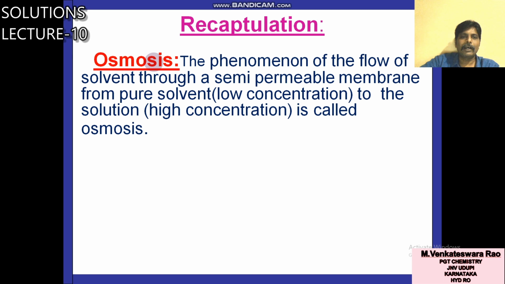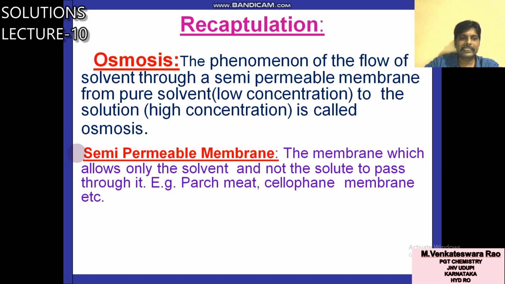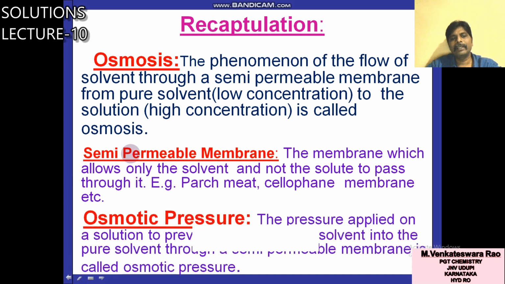osmotic pressure or osmosis. In today's class, what I explained: one is osmosis, that means the phenomenon of the flow of solvent through a semi-permeable membrane from pure solvent to the solution is called osmosis. Next, semi-permeable membrane, the membrane which allows only solvent and not the solute to pass through it. Examples: parchment, cellophane membranes, egg membranes, so many examples given.